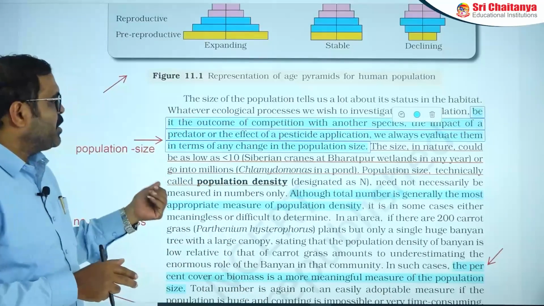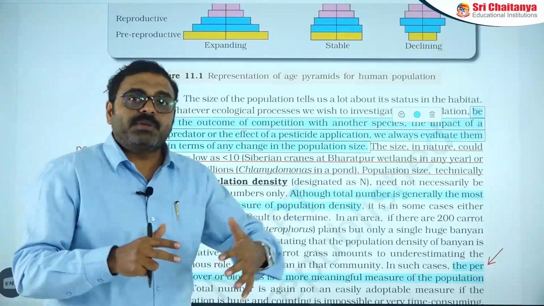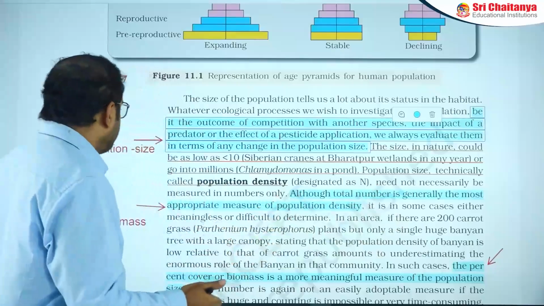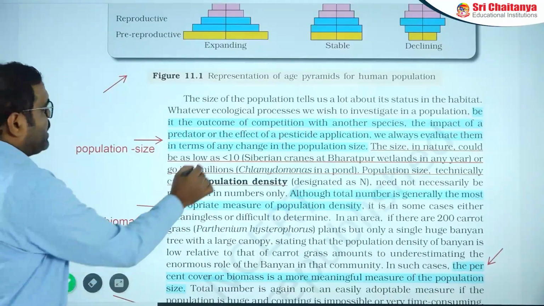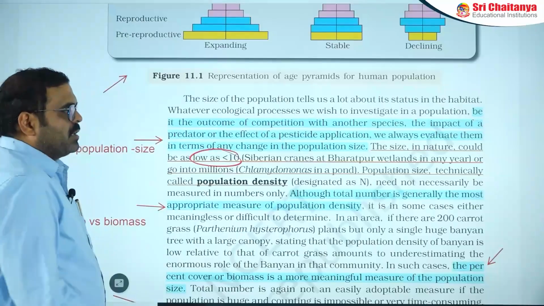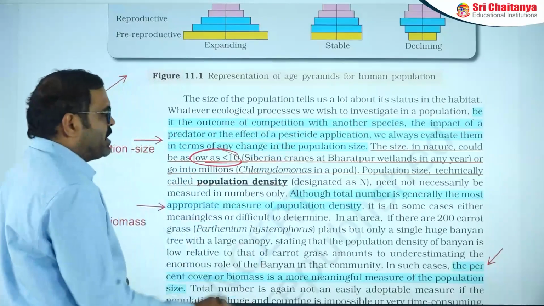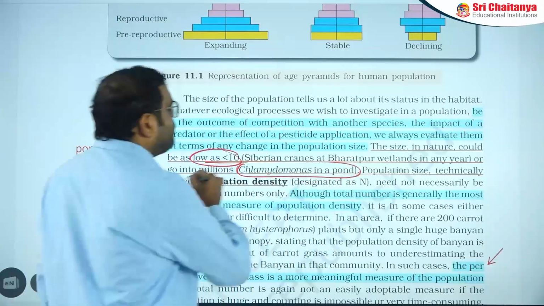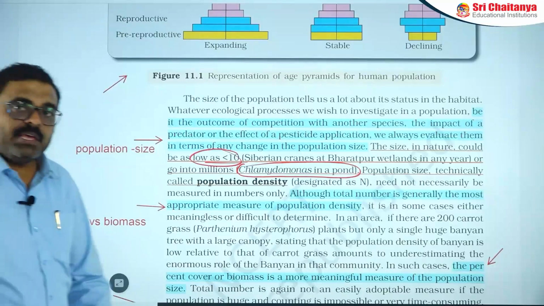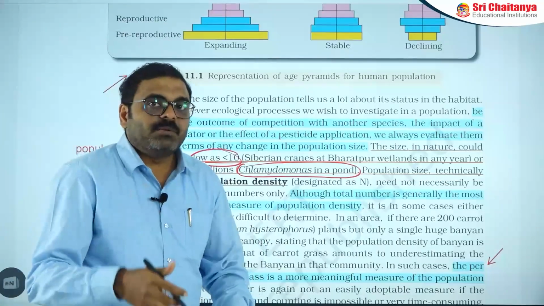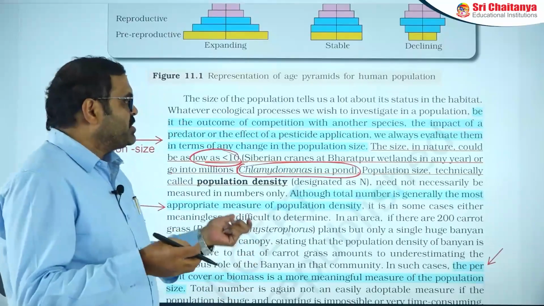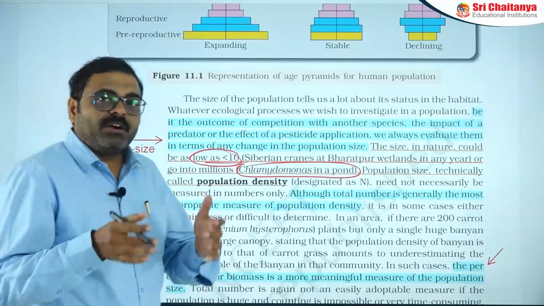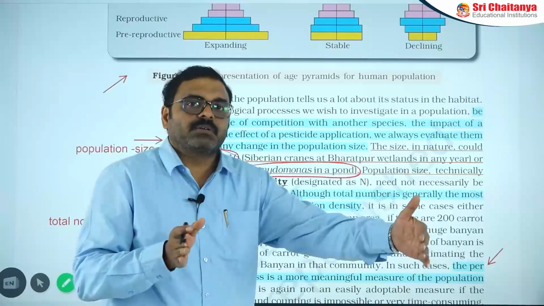Then the size of the population need not be very big. For example, the Siberian cranes mentioned here number fewer than 10. They are also considered a population. But in the case of Chlamydomonas in a pond, their number is in millions. So millions of organisms can be present within a population. That's why population size need not be defined by a particular number.